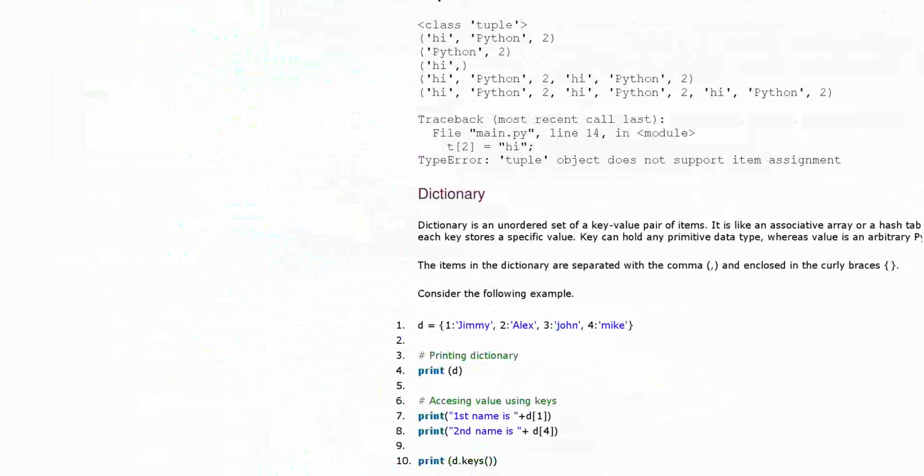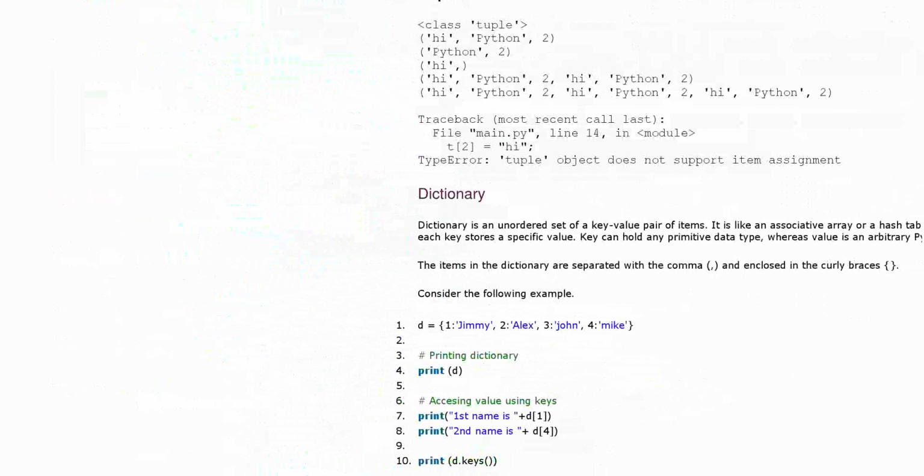You have to always remember these things, because if you want to create a list and instead of square brackets you use parentheses, then it will work like a tuple. So whenever you are dealing with list, tuple and dictionary, always remember what kind of bracket you have to use.